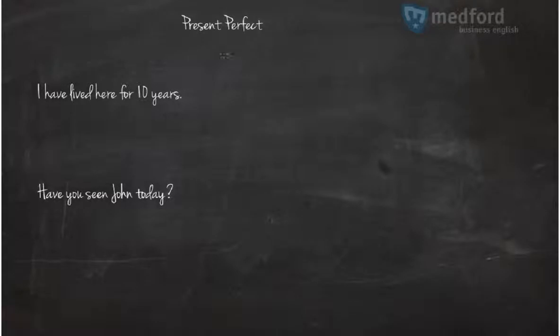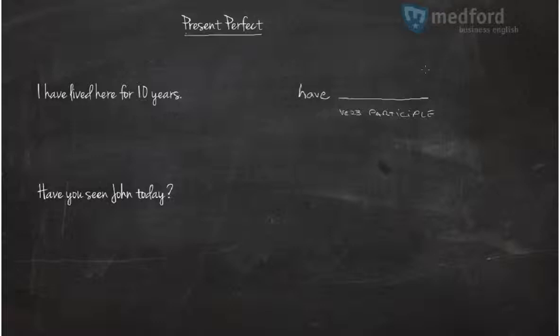So you're going to use present perfect using this structure. Have plus verb participle, or participle, which is the third column.